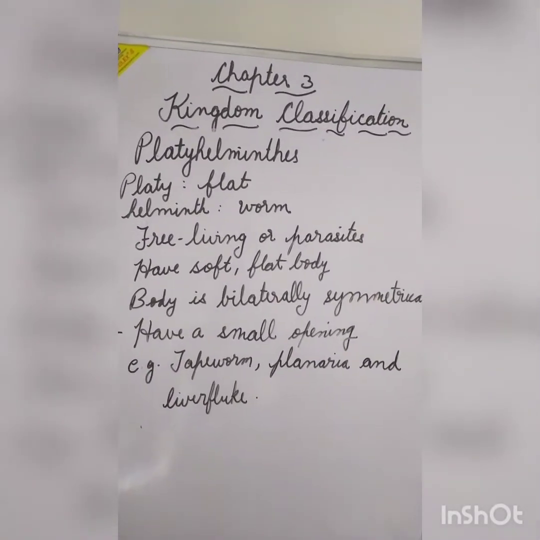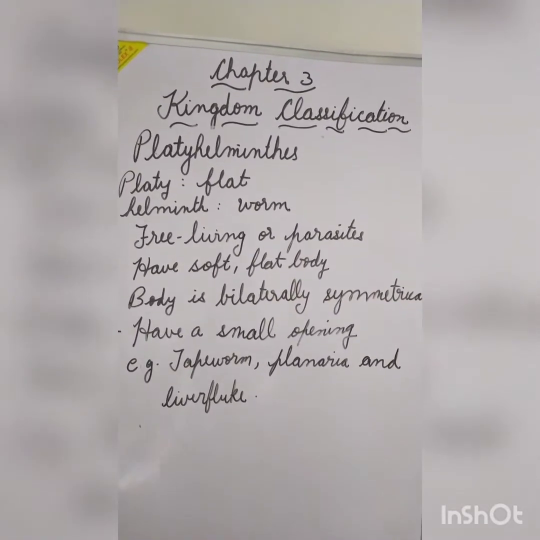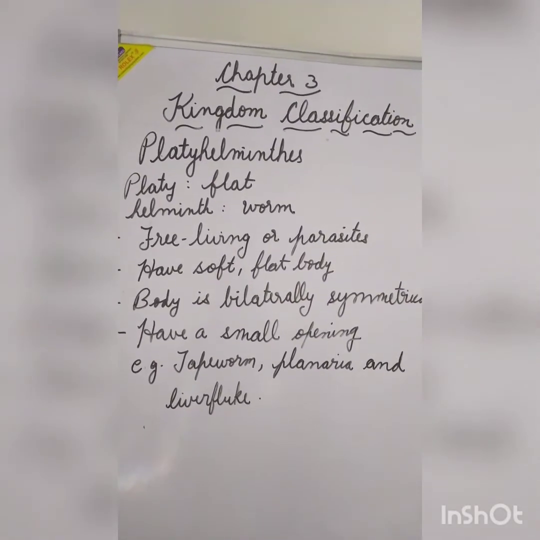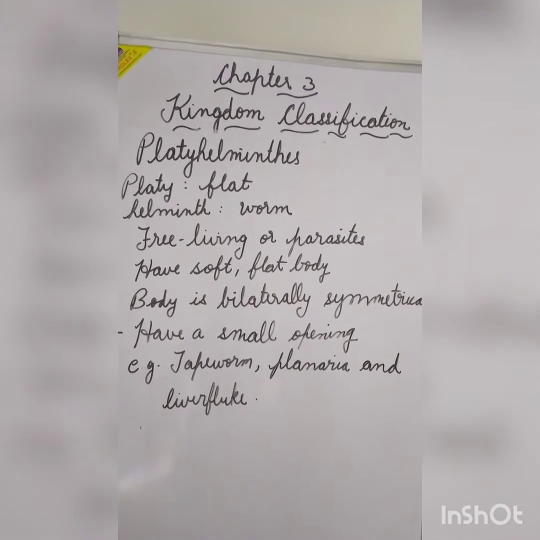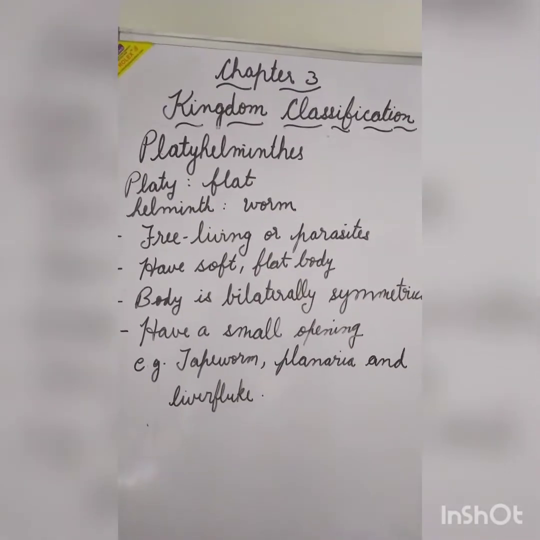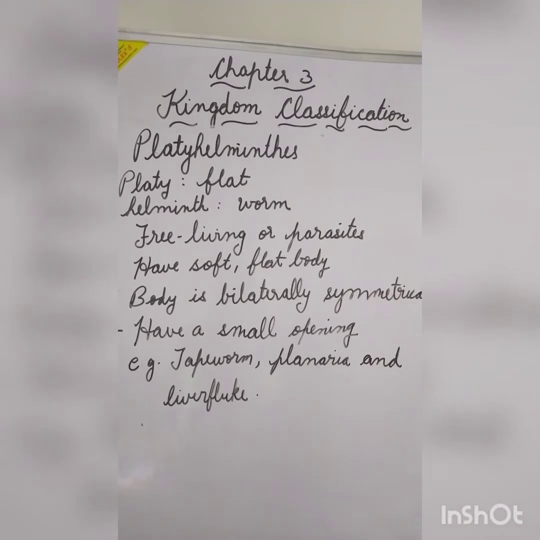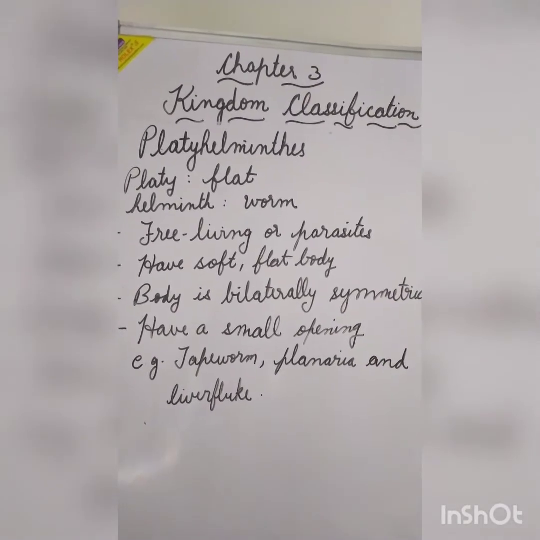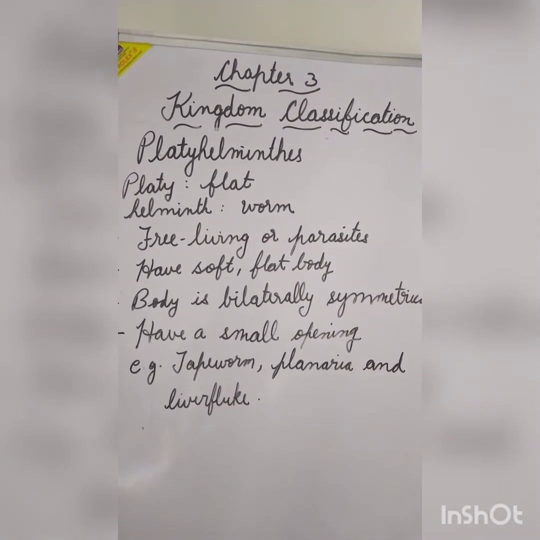They have a small opening in their body through which they can take in food and remove the waste from the body. Examples, tapeworm, planaria and liver fluke. Tapeworm is also found in the human body.